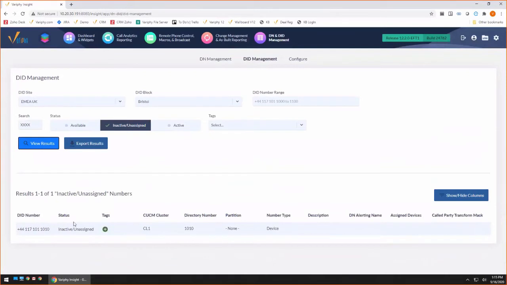So I do have one inactive DN, and that fell under my exclusion. So you can see that exclusion completely omits it. So now I have this inactive unassigned DN over here, directory. So what is an inactive or unassigned DN or DID? Why is it inactive? So the way that we determine activity is based on the actual directory number.